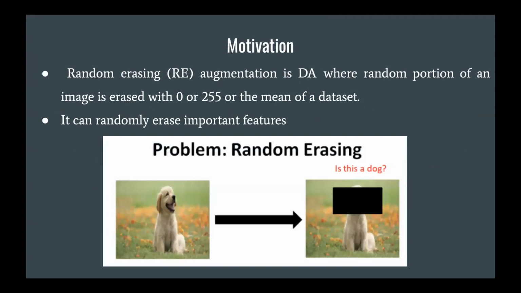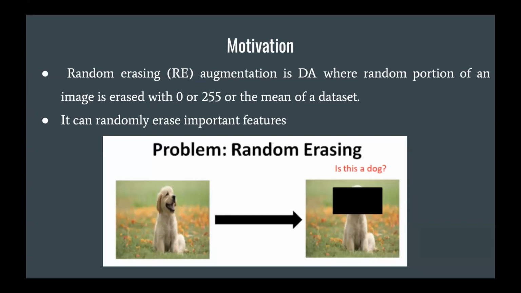Here you can see the problem in random erasing. Let's say we take any picture, randomly erase a region of it and pass it to the model. As a human, if you see the image that is cropped with a black box, you cannot say whether it's a dog or a cat. The problem is that when we pass this image to the model, the model cannot recognize it either, because as a human we cannot recognize it, so how can the model learn? This is the basic limitation.